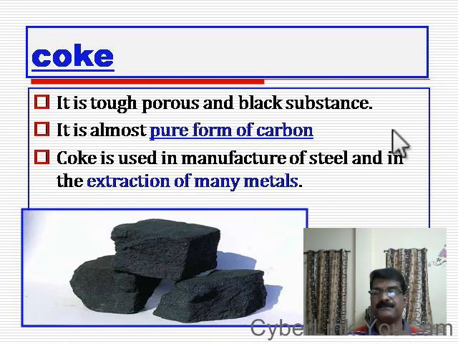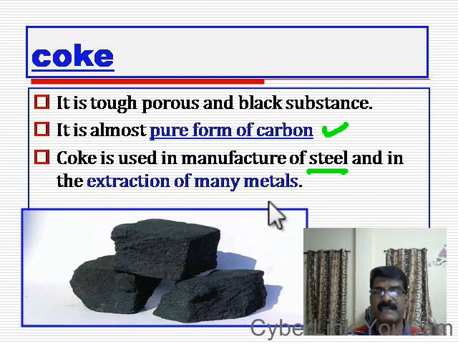First one is coke. See, this is the picture of coke. Coke is a black substance which is porous, having a lot of small pores on it. So coke is a tough, porous black substance, and coke is the pure form of carbon. I already told you, coal is carbon. Coke, the byproduct, is the pure form of carbon, and this coke is used in the manufacture of steel, as well as in the extraction of metal.